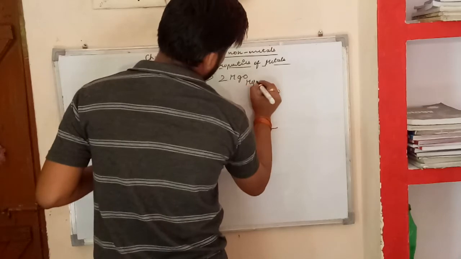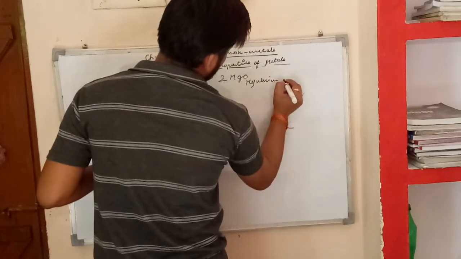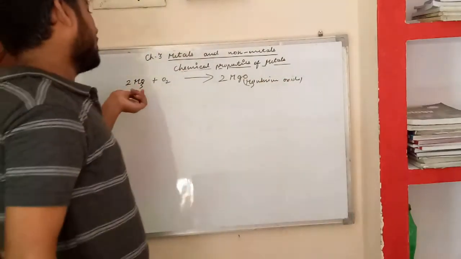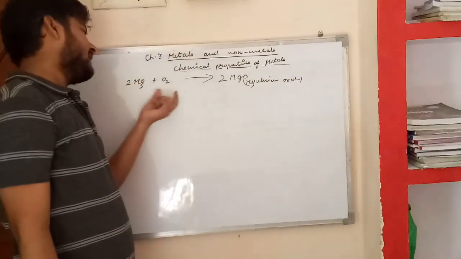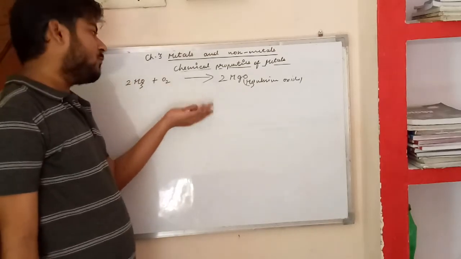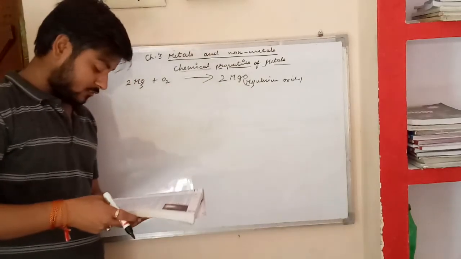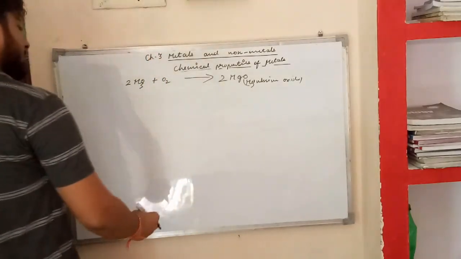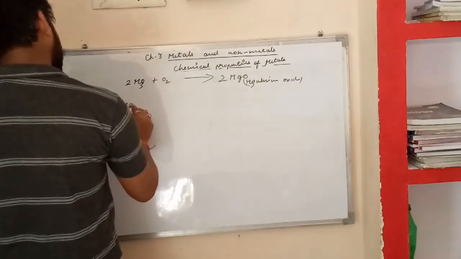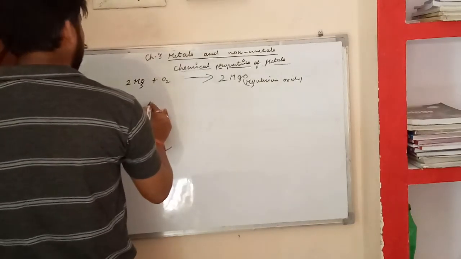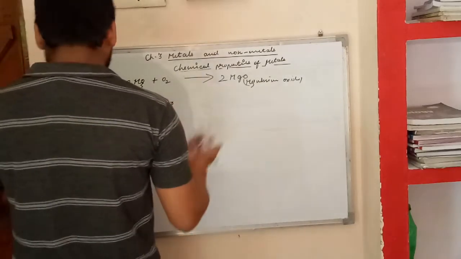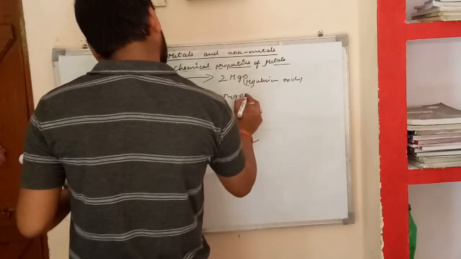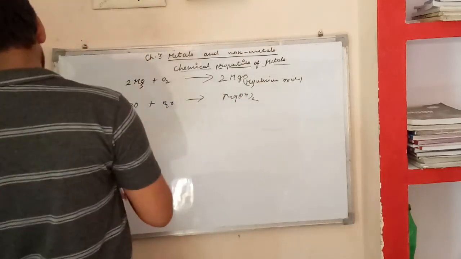The same process repeats: when magnesium oxide reacts with water, H2O, it forms a base, magnesium hydroxide.